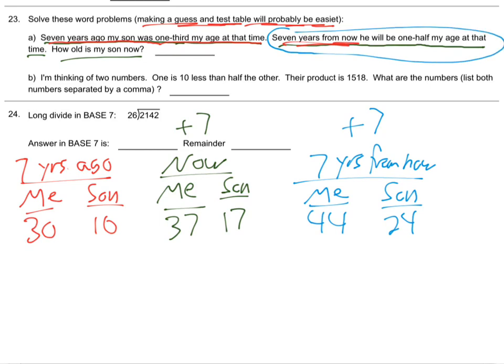Seven years from now, so in this blue section over here, he will be 1/2 my age. He's supposed to be half. Is he? No. Not quite. Not far off though, huh? 24 is supposed to be half. It's not. So what do you do about that? Well, there's various ways you could do that. You could say half should be 22, right? Half of 44, I mean. Or you could grab the 24 and say, well, then this person should be 48. Either way you want to say it, it doesn't matter.